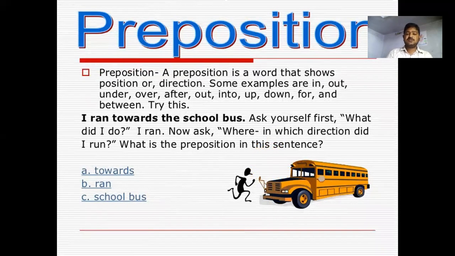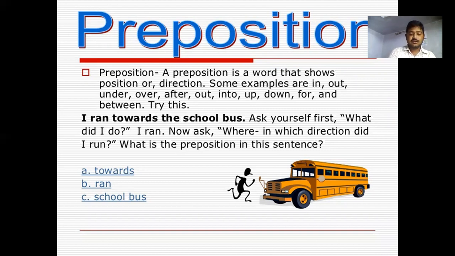A preposition is a word that shows position or direction. I ran towards the school bus. Ask yourself first, what did I do? I ran. Now ask, in which direction did I run? What is the preposition in the sentence? A, towards.